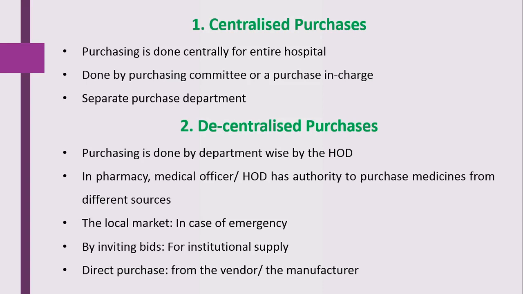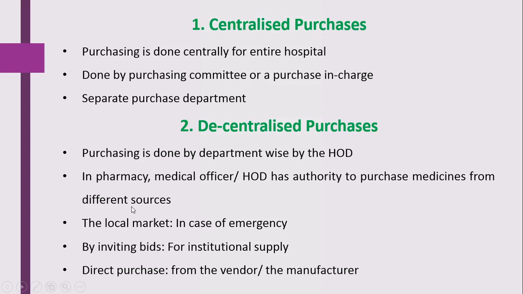That purchasing depends on the hospital policies. In pharmacy, the medical officer and the head of department have the authority to purchase the medicine from different sources. That purchasing depends on the condition or the medicines required in the hospital at that particular time.